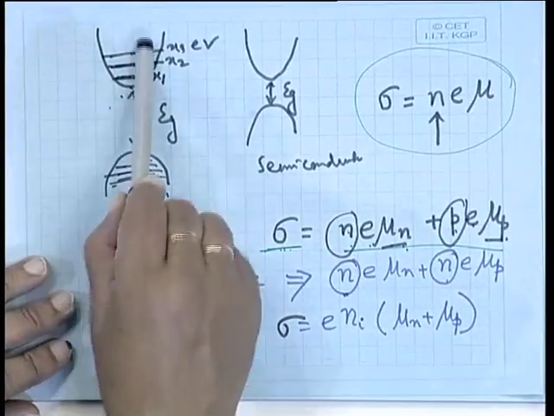And another thing is that generally the carriers, that means the electrons or holes, move from the valence band to the conduction band, this thing we have discussed earlier.